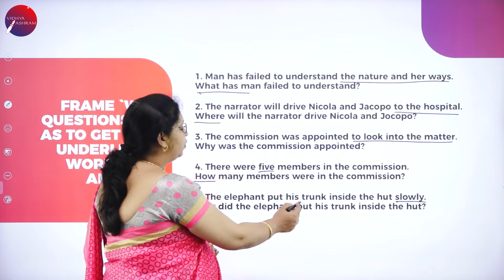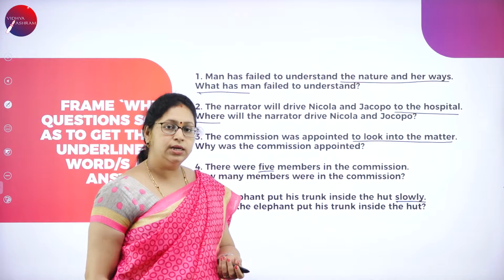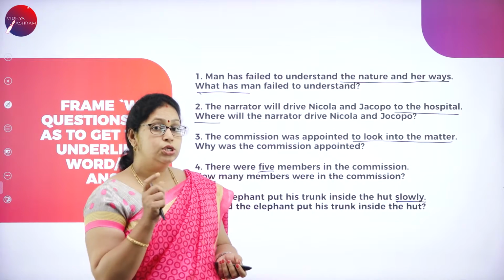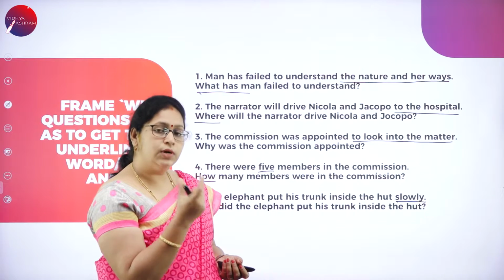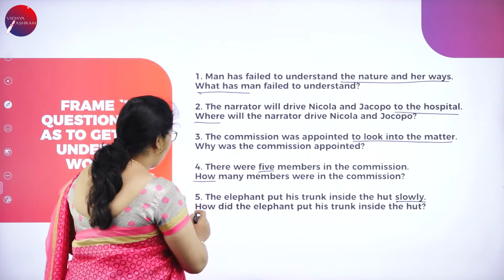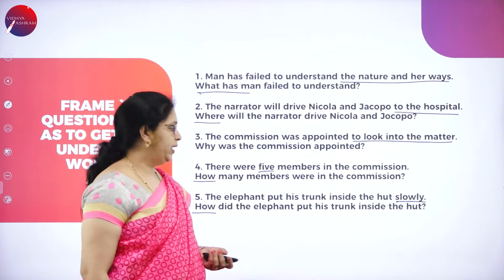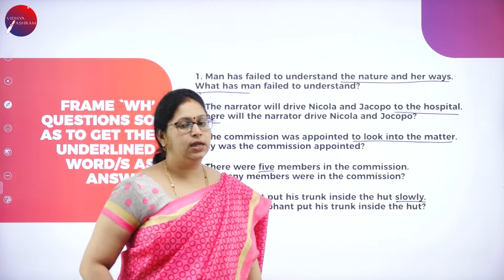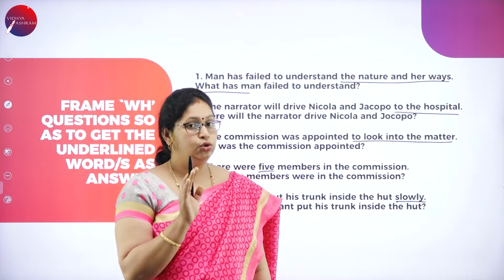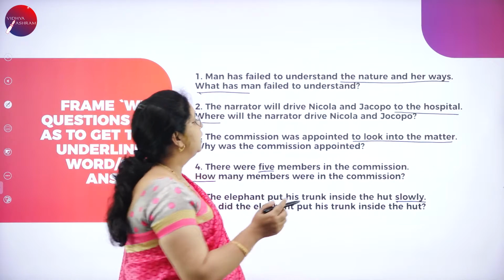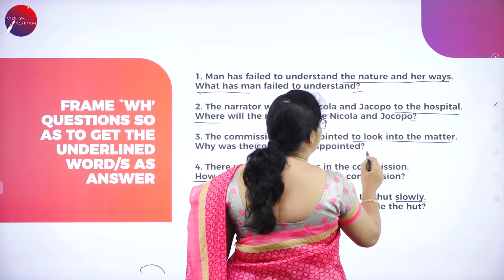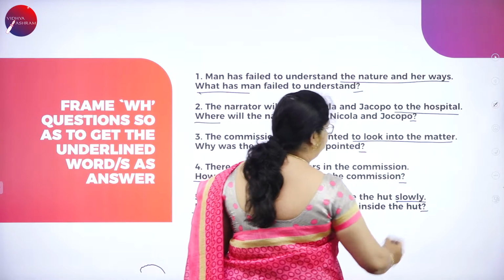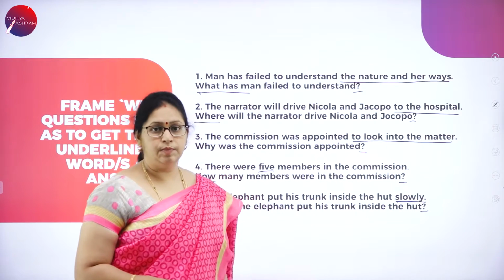Next, the elephant put his trunk inside the hut slowly. So slowly is how it is done. So for that, which word suits well? That is how. How did the elephant put his trunk inside the hut? You should note here that every question form has the question mark at the end, which is very important.